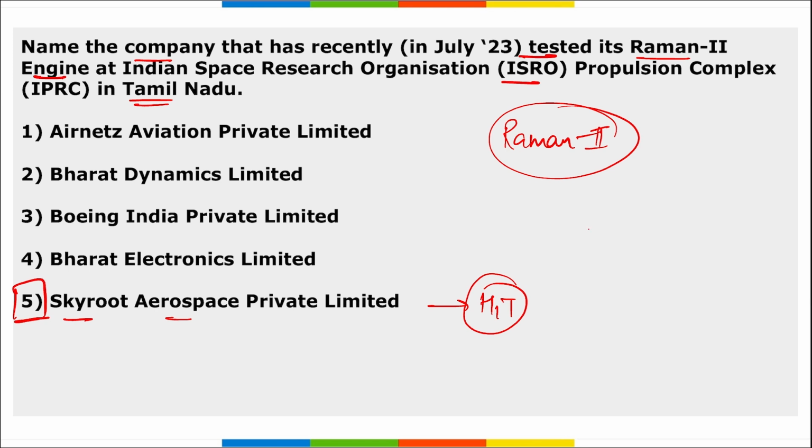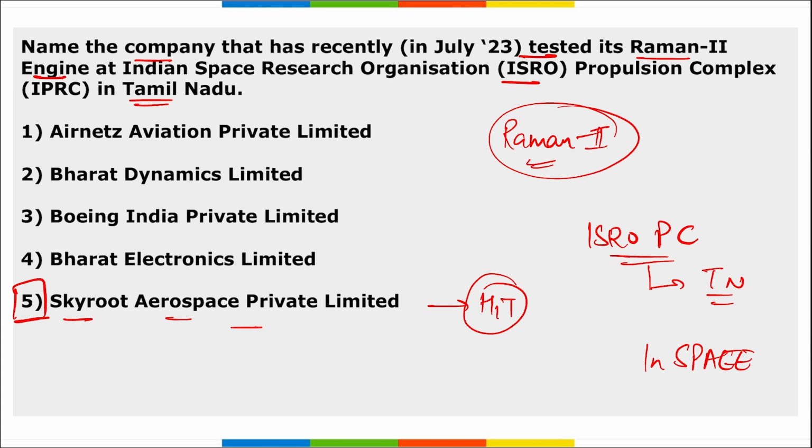And they tested this Raman 2 engine at the ISRO Propulsion Complex facility that is in Tamil Nadu. Next thing, remember, this testing was enabled by InSpace. What is this InSpace? It is your Indian National Space Promotion and Authorization Center, and this facilitation by ISRO highlights the commitment to support the private players or the startups in the Indian space ecosystem. Correct? So Skyroot Aerospace Private Limited tested this Raman 2 engine at ISRO Propulsion Complex in Tamil Nadu, and this was an initiative taken by InSpace.